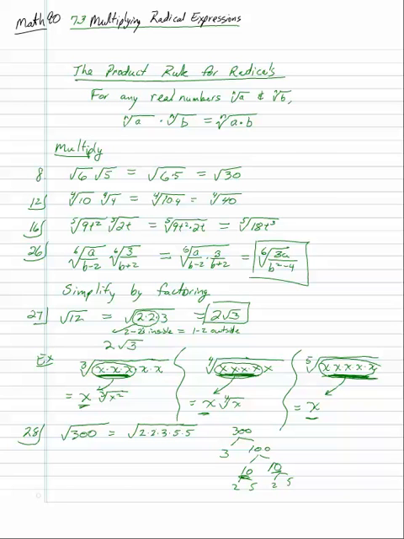It's square root, so we're looking for a pair, 2 of a kind. 2 2s inside, make 1 2 outside. 2 5s inside, make it 1 5 outside. And then you got the square root of 3 left over inside. So we get 10 square root of 3 is our final simplified answer.